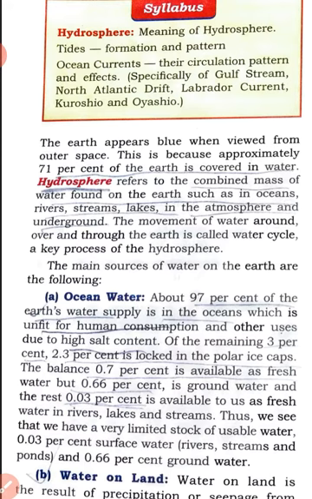The main sources of water on the earth, what are those? At first we have ocean water, because 97% of the earth's total water comes from the ocean. But one thing to remember: is it okay to use the ocean water for human purposes, for drinking or any kind?